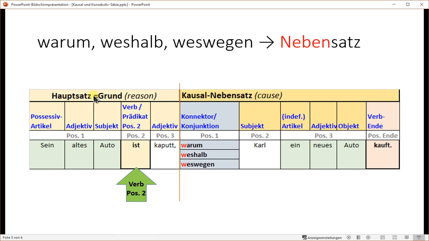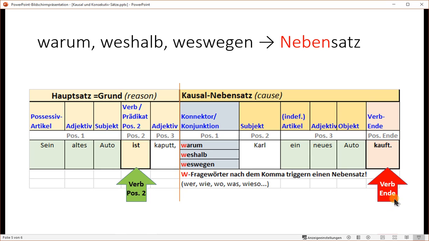So in the first Hauptsatz here, the verb is of course in position 2. You already know why we count like that. And in the Nebensatz, of course, the verb is at the end. So these three words are not just connectors, they are so-called W-Fragewörter, W question words. And if you use a W question word, a W-Fragewort nach dem Komma, after the comma, it will trigger a Nebensatz. And you know other W-Fragewörter, for example, wer, wie, wo, was, wieso. Whenever you use them, they will trigger a Nebensatz if they are used after the comma.